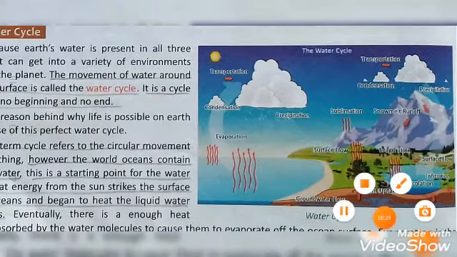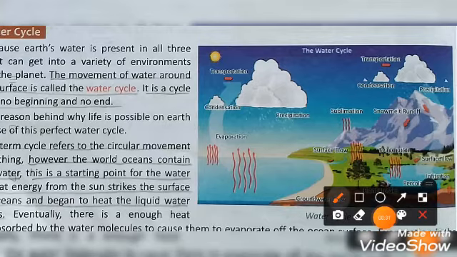Here in the picture, this is the sun, and when the sun heats water in the ocean, when the sun hits the ocean or other water bodies like rivers and seas, water will evaporate.